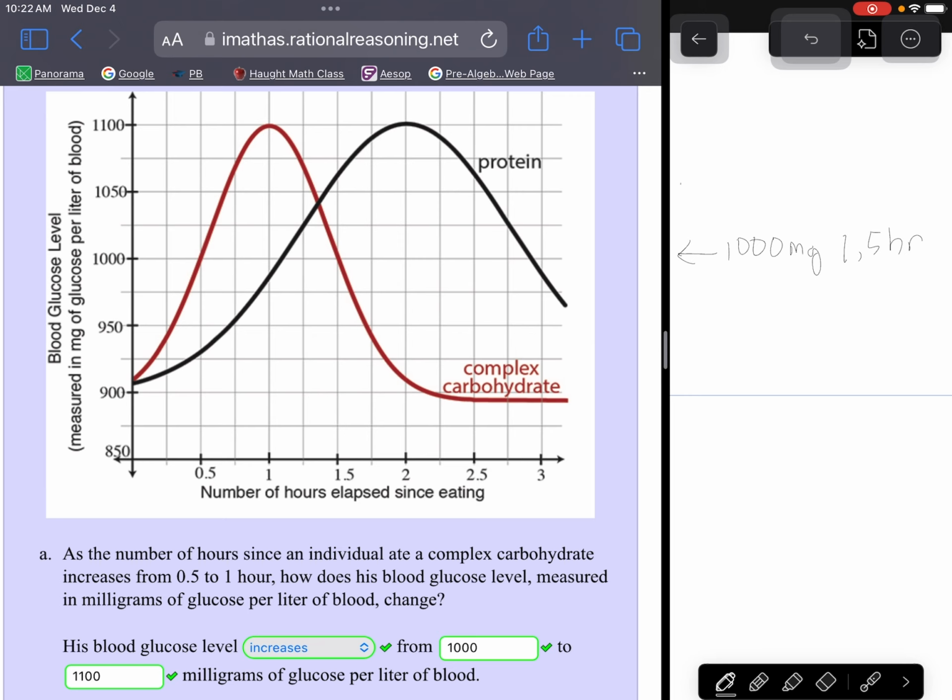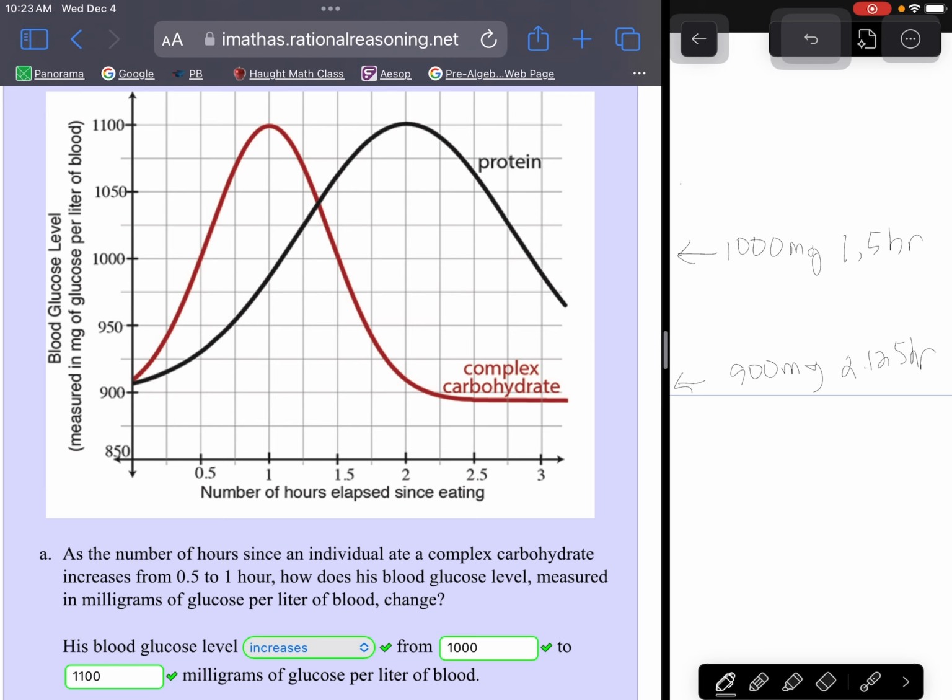Okay, so 900 looks like it hits, it doesn't quite hit at anything good. It's kind of about right here. And I'm going to guesstimate that it seems to be not quite at 2.25. It kind of looks right in between 2 and 2.25. So the average of 2 and 2.25 is 2.125. So I'm going to put 2.125.